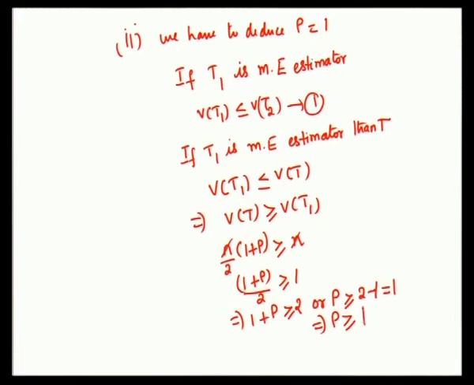You know that correlation coefficient cannot exceed 1. So which implies that rho is equal to 1. Hence, you have deduced that rho is equal to 1.